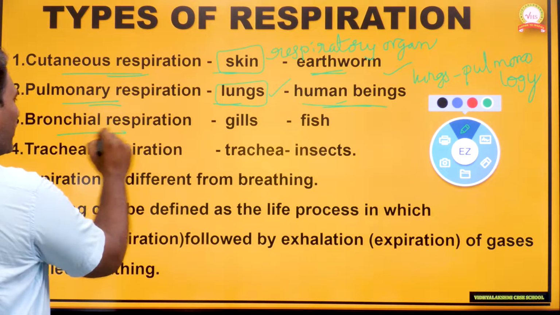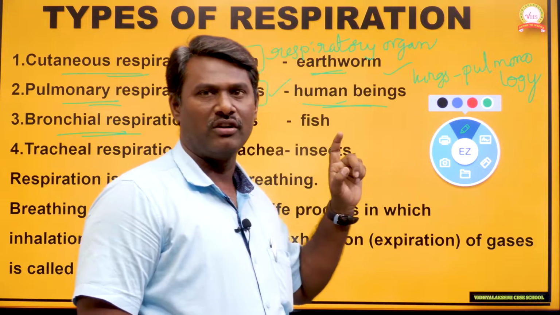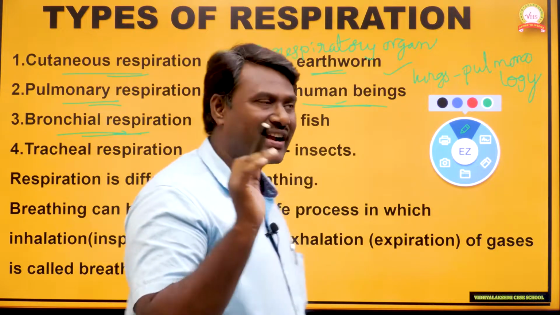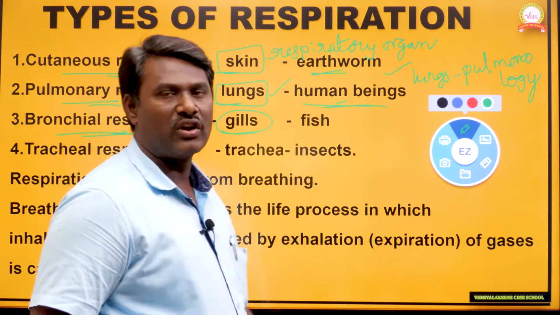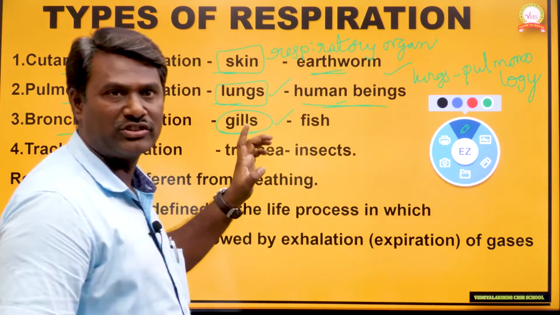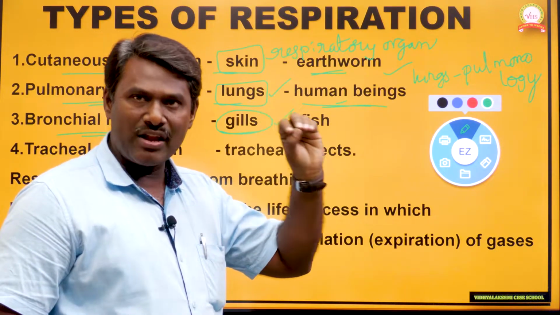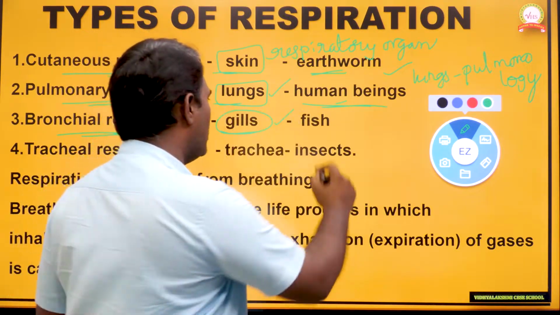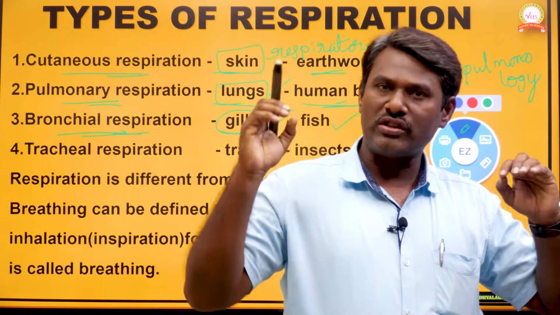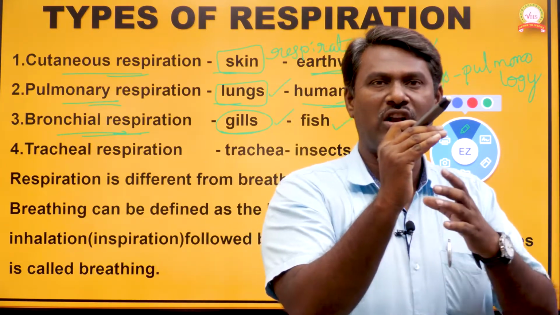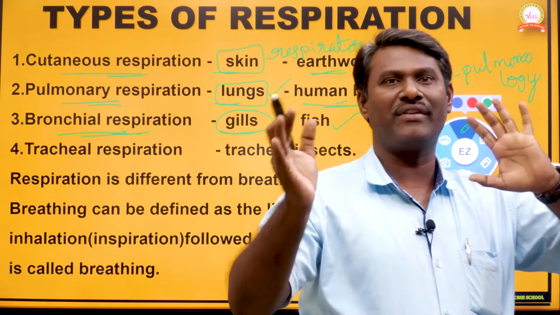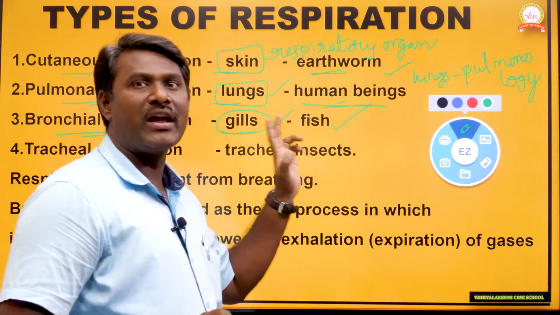Next, the third type of respiration is called bronchial respiration. Bronchial respiration can be defined as the respiration which occurs by the involvement of gills. Gills are the main respiratory organs. The best example of animals which undergo bronchial respiration is fishes. Fishes live in water, so they don't have specialized respiratory organs like lungs. They use gills for exchanging of gases.